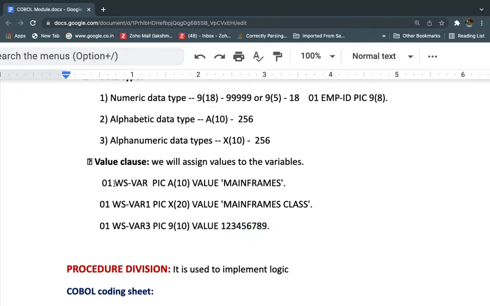So here I am providing you examples. The first example is WS-VAR, PIC A of 10, VALUE so and so.